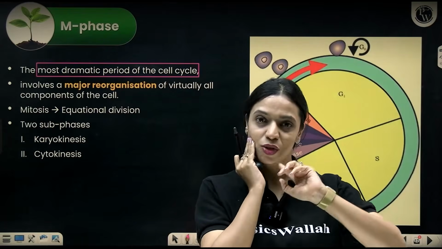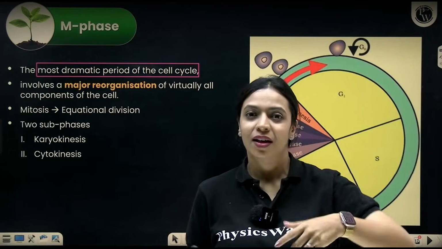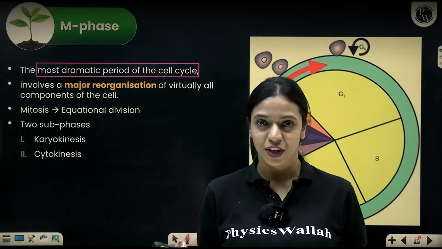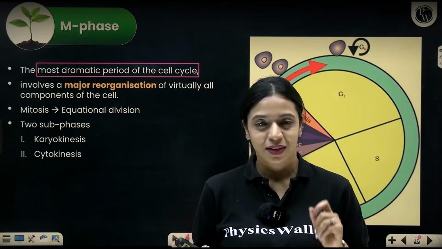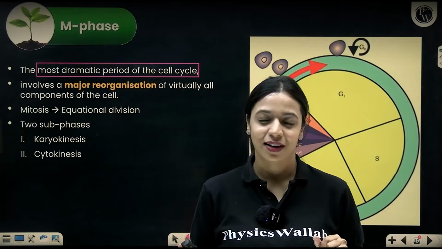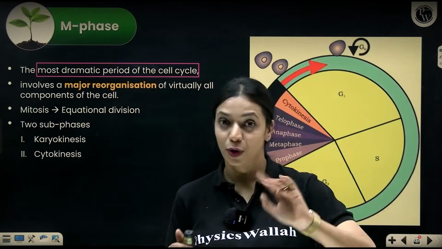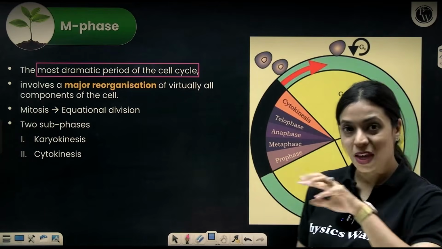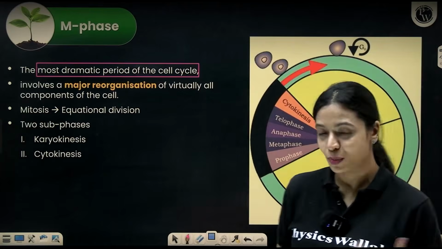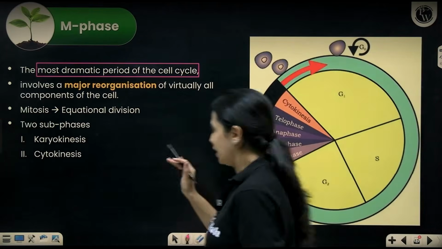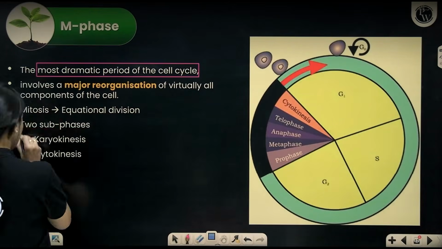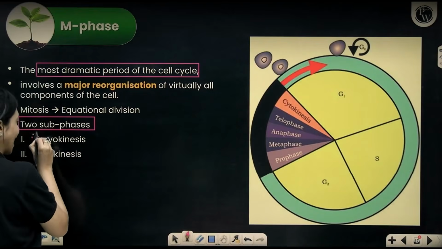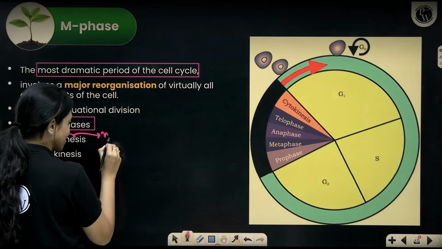And I think in your schools also, in practical labs, they would have shown you how to make slide preparations of onion root tips, where you can see different phases of the cell cycle, right? It's very, very beautiful. You should watch it if you haven't yet. So yeah, during the M phase, major reorganization happens within the cell. More about it I will tell you. And in M phase, there are two subphases, karyokinesis and cytokinesis. Karyon means nucleus.